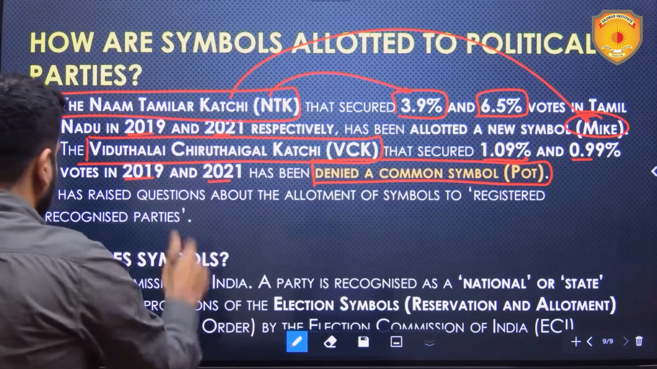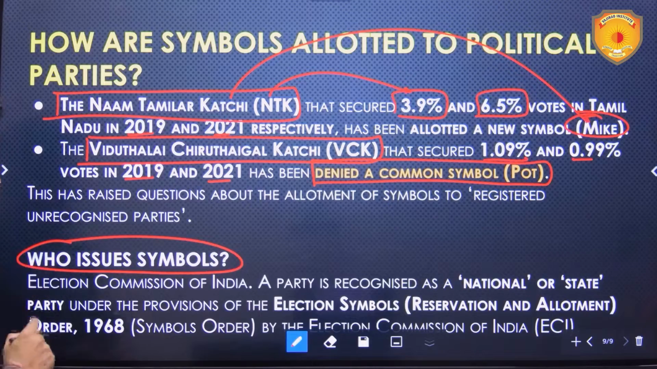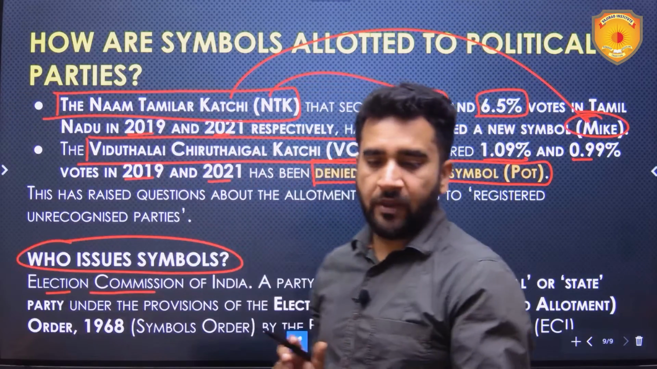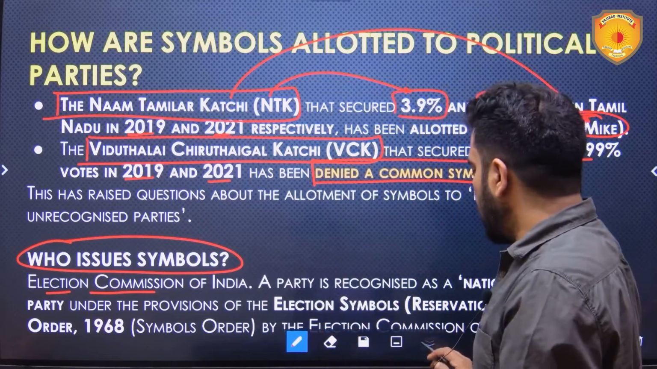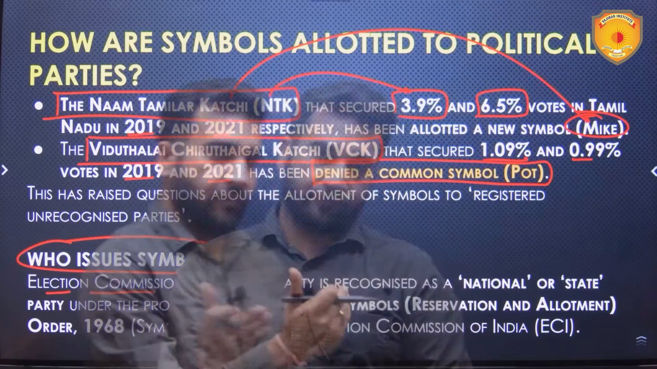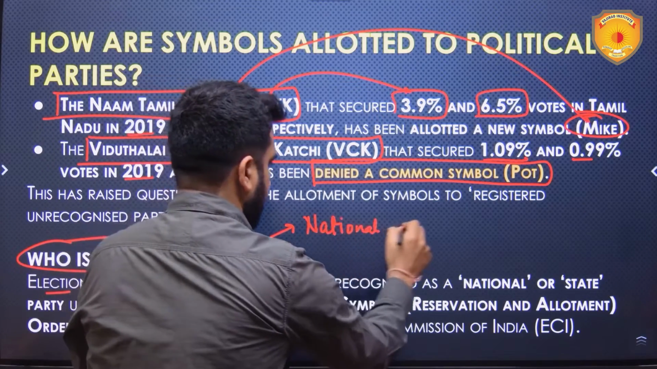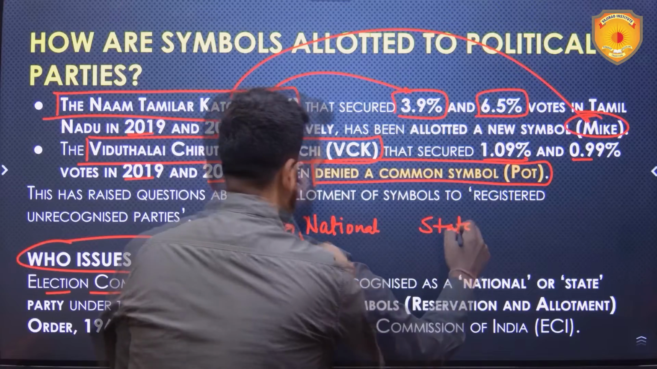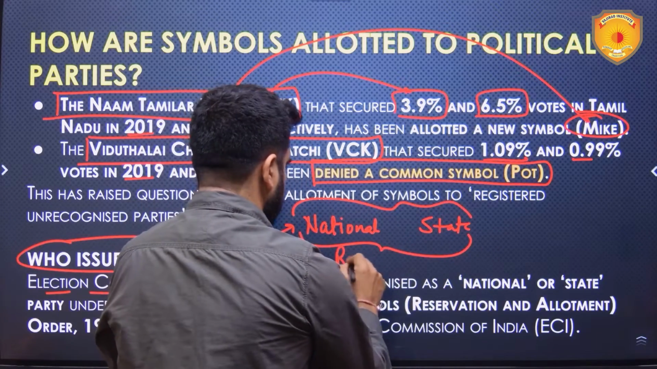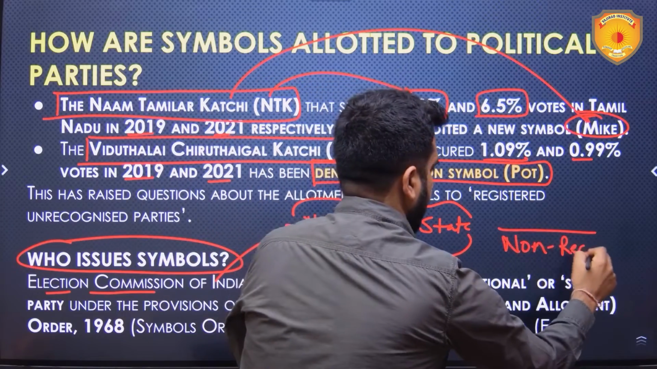To start with, we should first know the answer to this question: who issues the symbol? It is clear that the Election Commission of India issues these symbols, and they are issued on criteria set by the Election Commission. The criteria are national party and state party. These two kinds of parties are called recognized parties, and the other parties are called non-recognized.